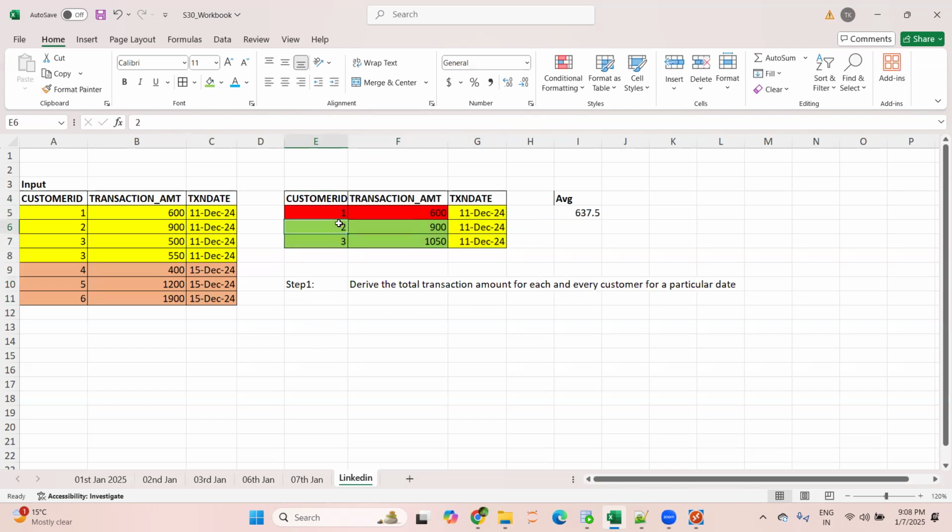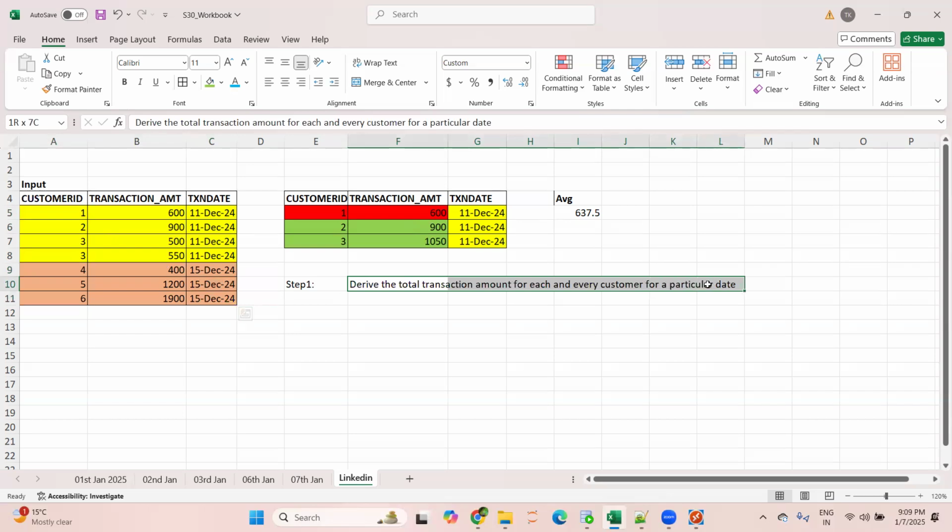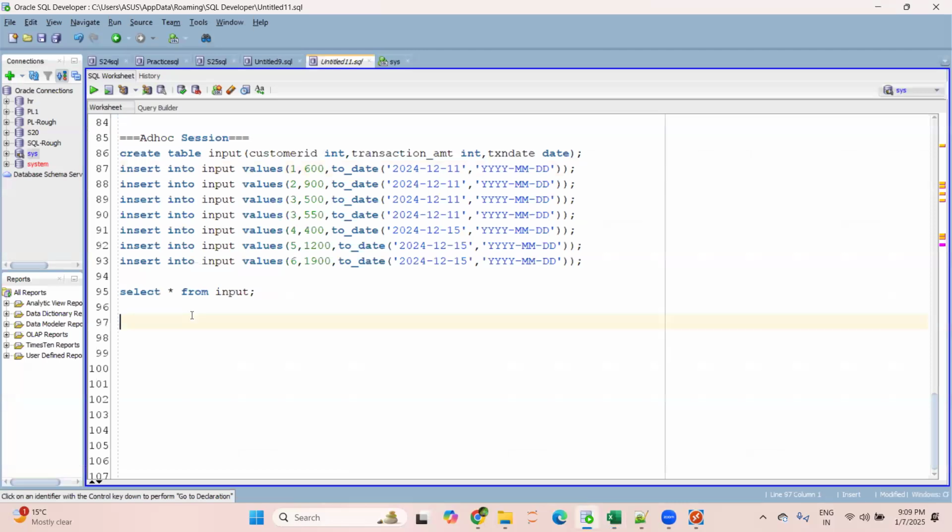Because this is a practical scenario, a customer can do multiple transactions on a day. It is also possible that the same customer, customer ID 3 or any other, can do some other transaction on the next day as well. So for that purpose, you first have to derive the total transaction amount for each and every customer for a particular date. That is step number one. So first of all, let's try to do that.